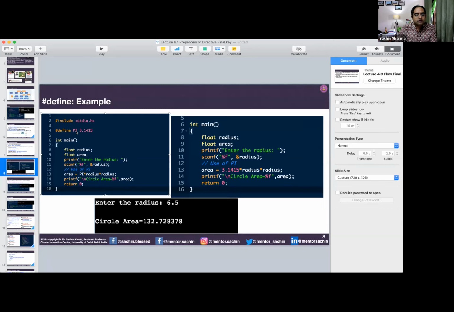So when this code goes to the preprocessor phase, the #include stdio.h code is also included into it, and wherever PI is found in the code, it will be replaced by 3.1415. So when you are reading, the code is neat and clean, and when the code is actually needed for computation, the actual value is placed there. That is the benefit of these preprocessor directives.